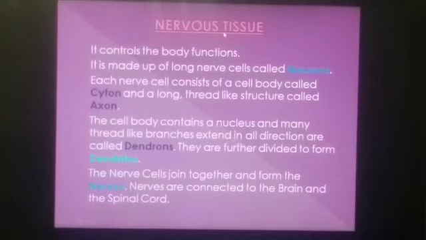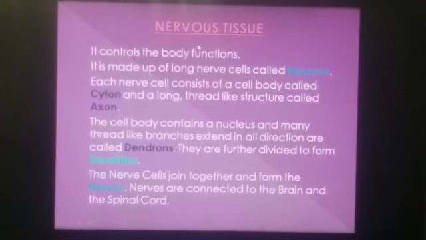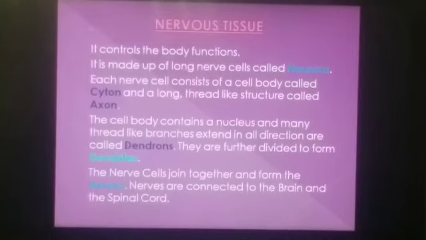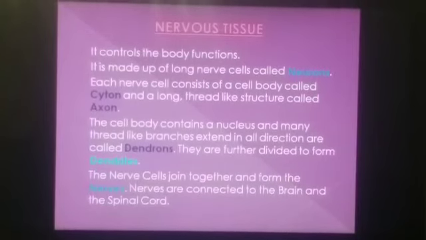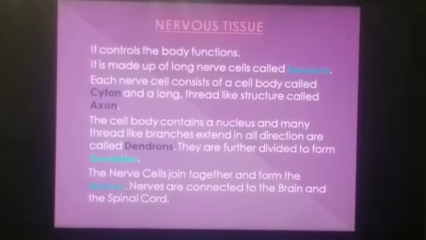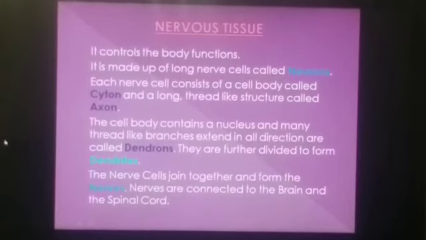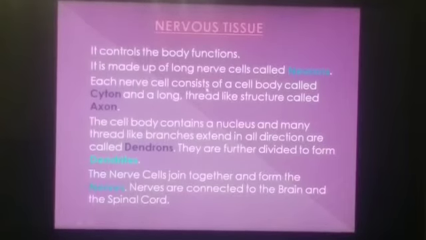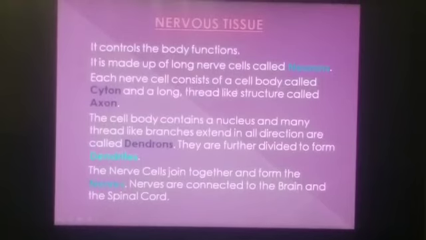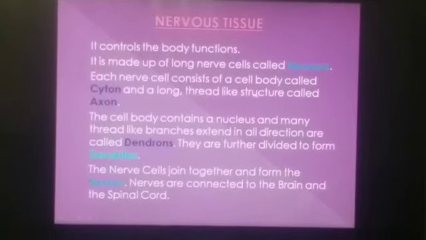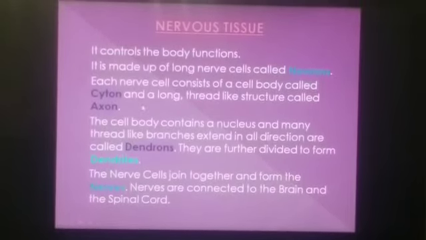Nervous tissue. It controls the body function. It is made up of long nerve cells called neurons. And each neuron or nerve cell consists of a cell body called cyton and a long thread-like structure called axon.